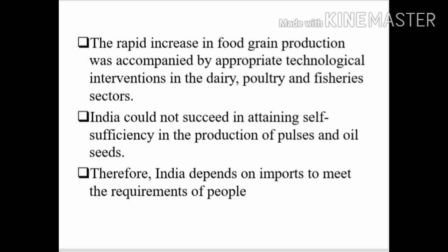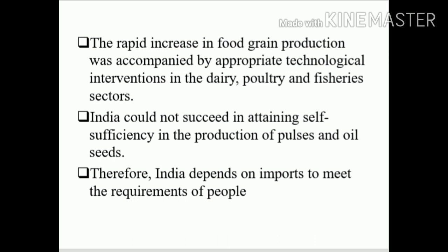Even though we increased certain things, India could not succeed in attaining self-sufficiency in the production of pulses and oilseeds. Therefore, India depends on imports to meet the requirements of its people. So we are unable to attain self-sufficiency in the production of pulses and oilseeds, so we depend on other countries.